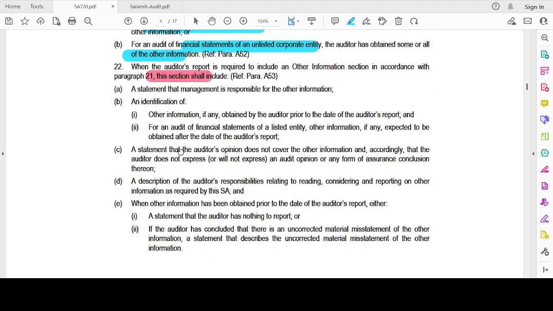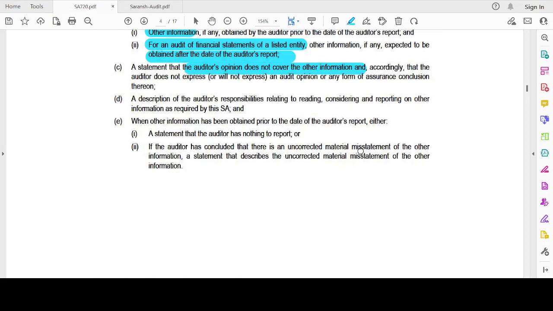When the auditor's report is required to include an Other Information section in accordance with the paragraph, this section shall include a statement that management is responsible for the other information, an identification of the other information, and, for an audit of financial statements of a listed entity, the other information, if any, expected to be obtained after the date of the auditor's report. A statement that the auditor's opinion does not cover the other information. This is again an MCQ. Even though I'm going to perform some SAs on this, such other information is not covered by the auditor's opinion expressed. A description of the auditor's responsibility relating to reading, considering and reporting on other information.